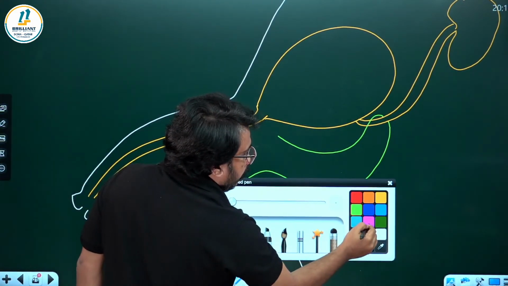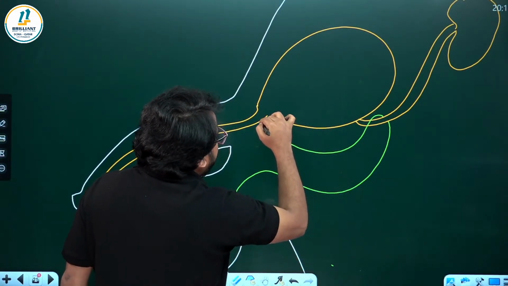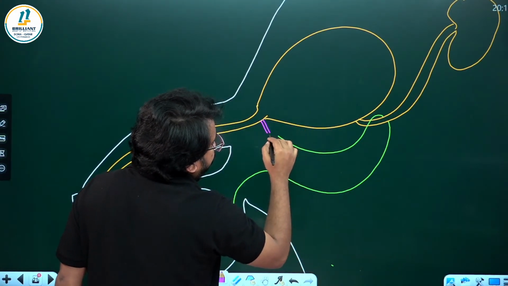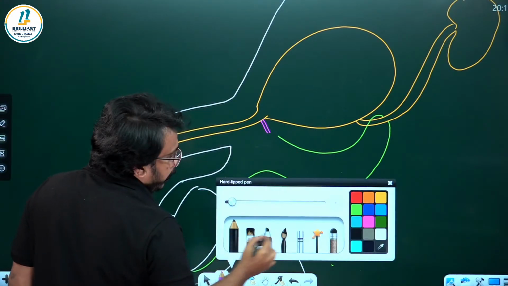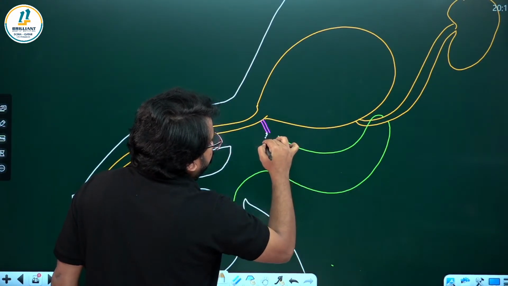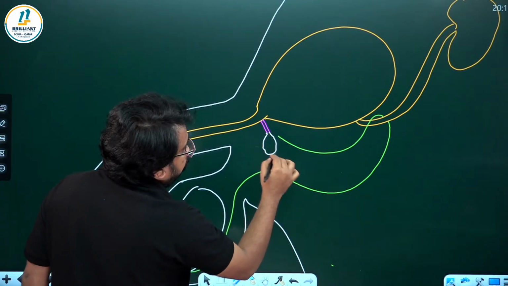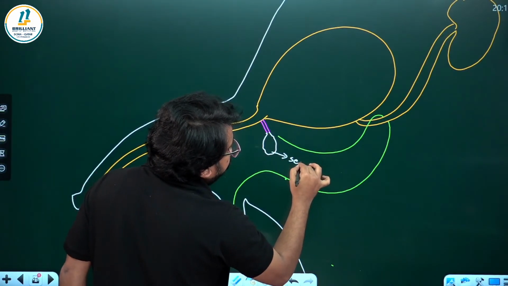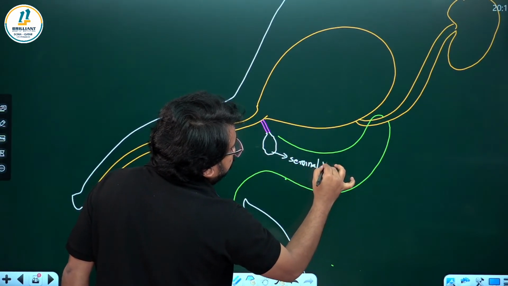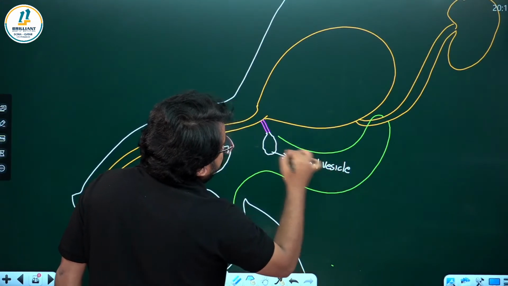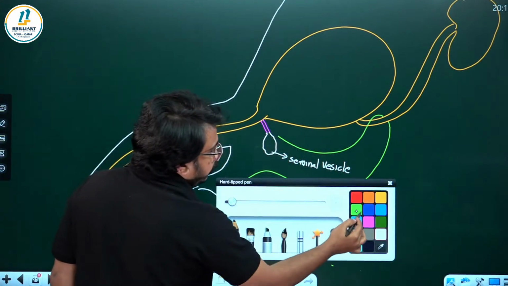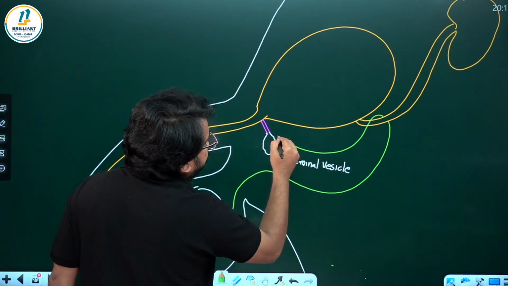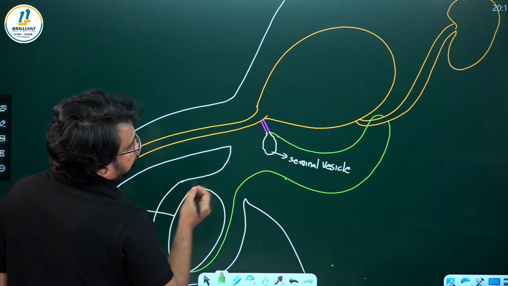Here you can see there is a structure joining the urethra, called the ejaculatory duct. Into this ejaculatory duct, the seminal vesicle opens up, and the vas deferens also joins.